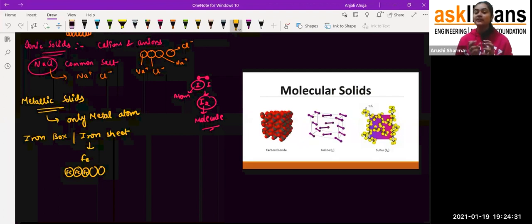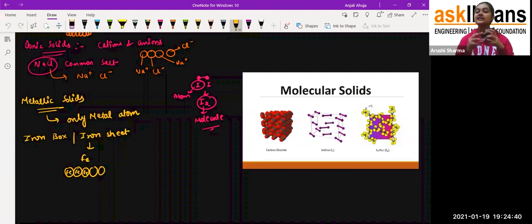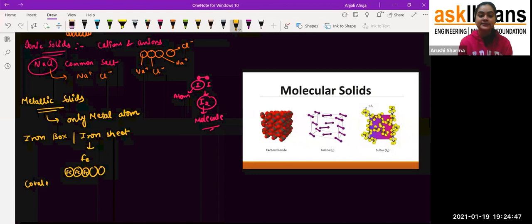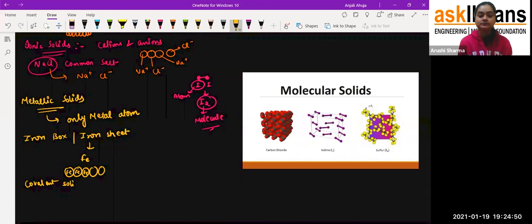In that case, there is sharing of electrons. Now you'll say, ma'am, what is the electron and everything you are talking about? Okay, just remember this thing, that covalent solids are a giant molecule structure. For example, diamond. Okay, I'll write down again so that my students will understand it clearly. So covalent solids have a giant structure.